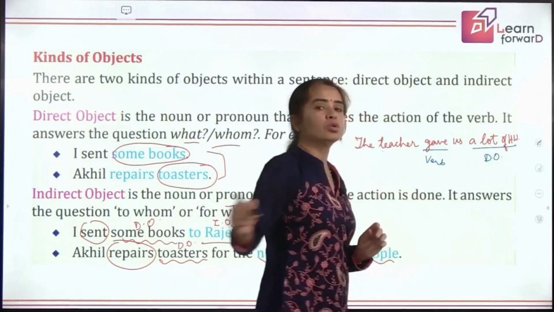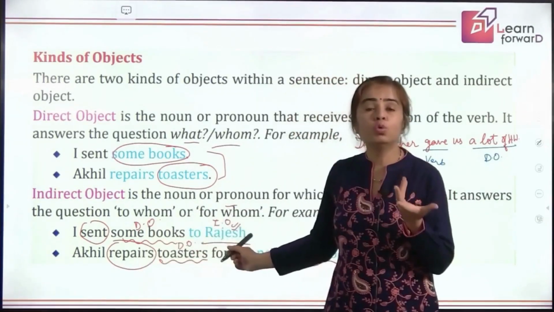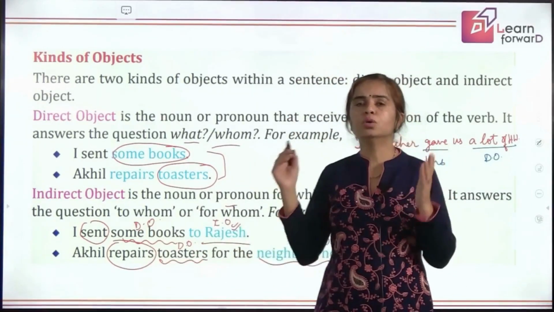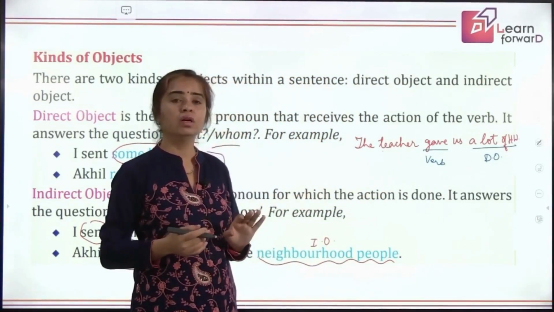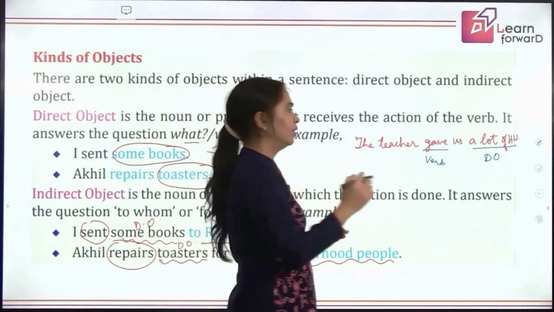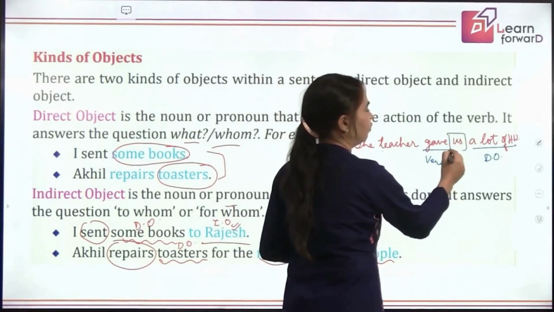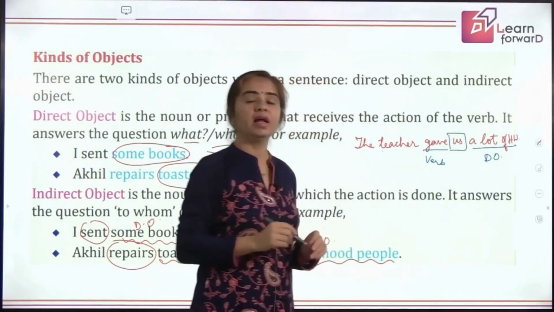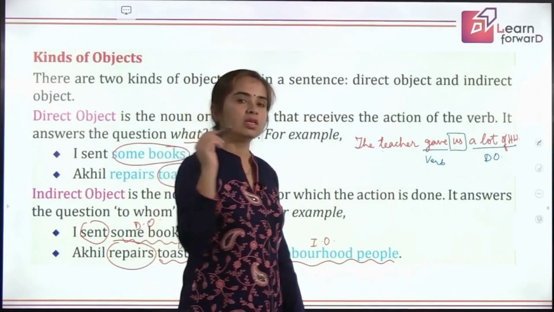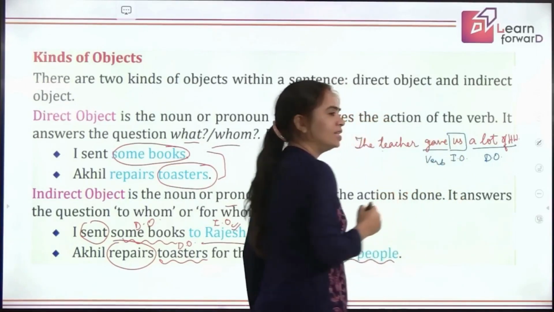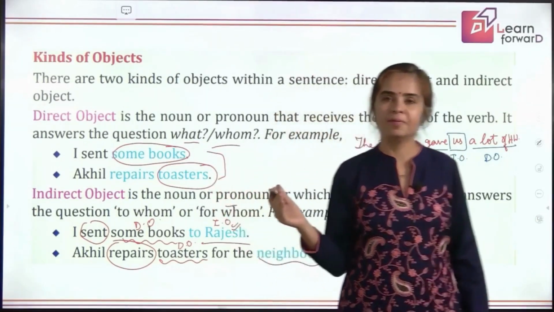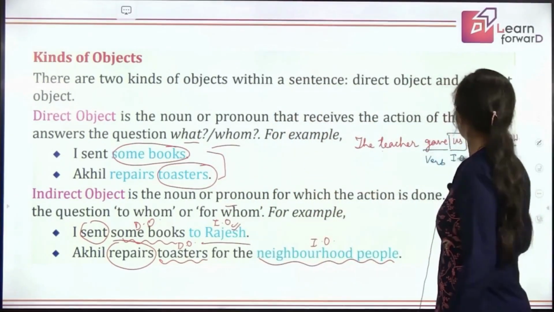Now, the next question that I have to ask is to whom or for whom? So, to whom did the teacher give a lot of homework? To whom was the homework given? To us. That's perfect. So here you are getting an answer to whom, so now this object is an indirect object. See how easy it is. You could give the answers perfectly. Got it now? So can we move ahead?